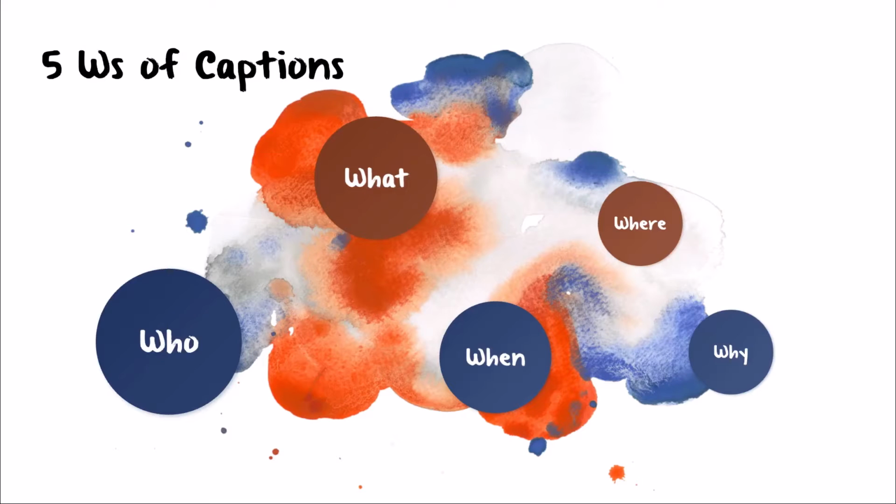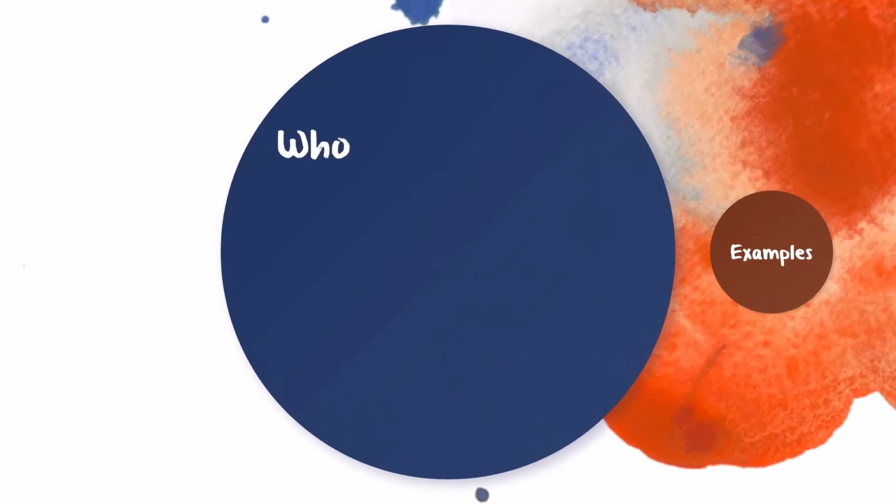The 5 Ws of captions are who, what, when, where, and why. Each one of the Ws has specific rules and guidelines. Let's start with who. If there are 3 or less people in focus, they must be identified.